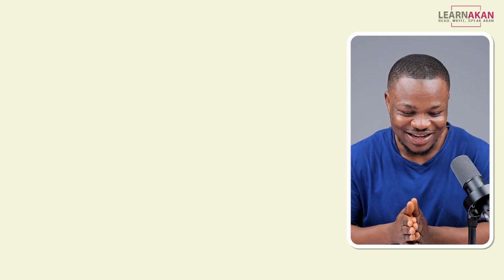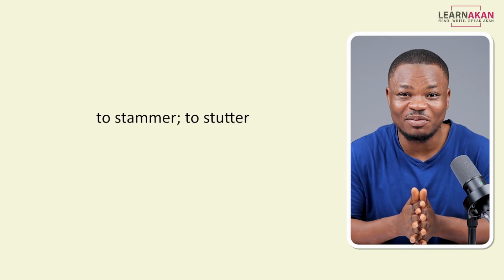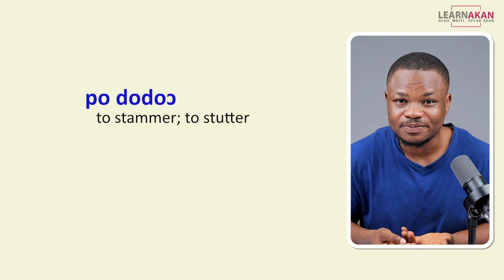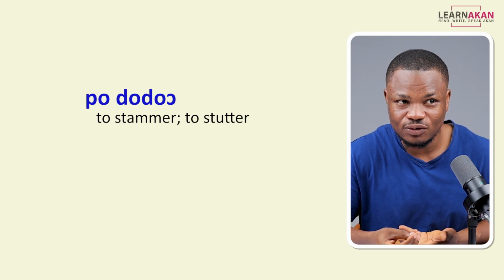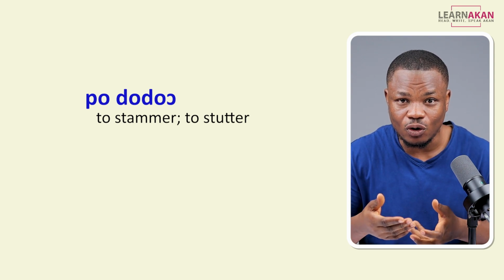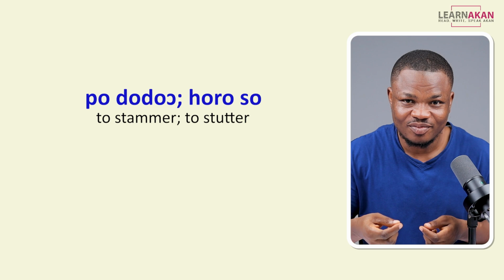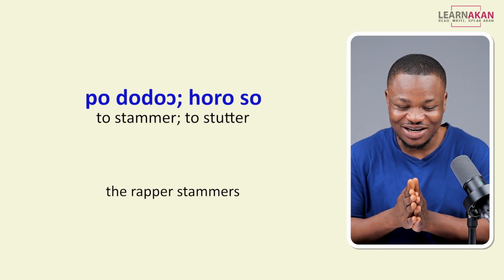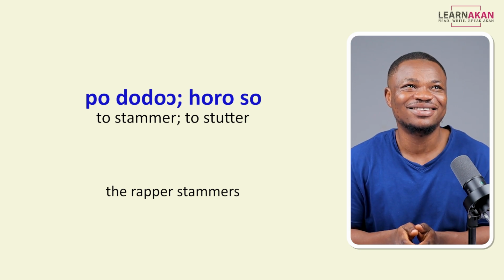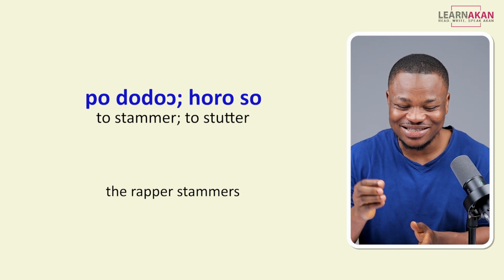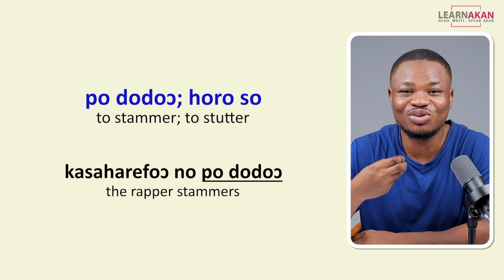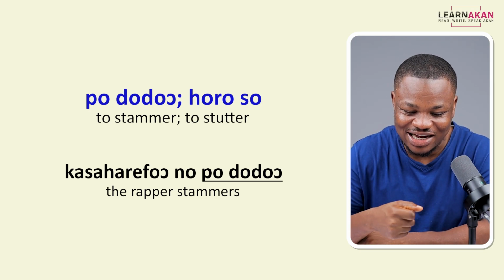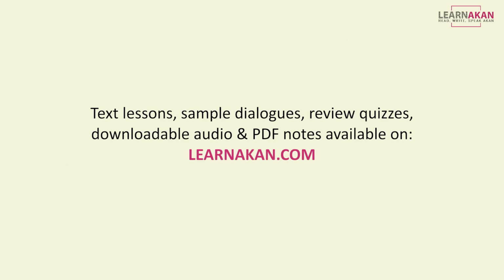Right? And then to another one, we have to stammer or to stutter. To stutter is pododuo, or hroso. So if I want to say the rapper stammers, that's funny. The rapper stammers, that would be Kasahari Fuono Pododuo.